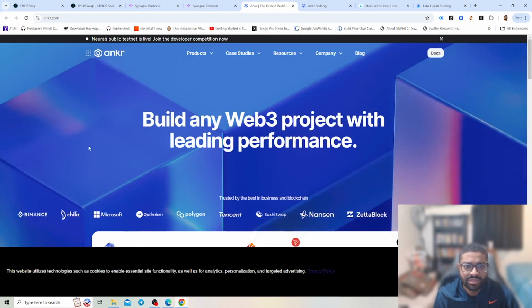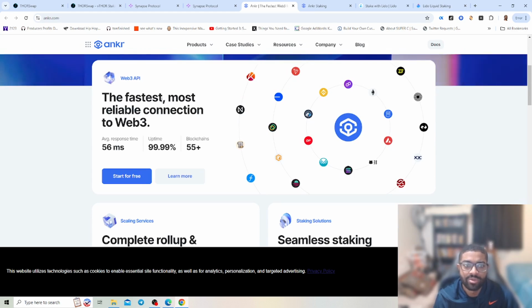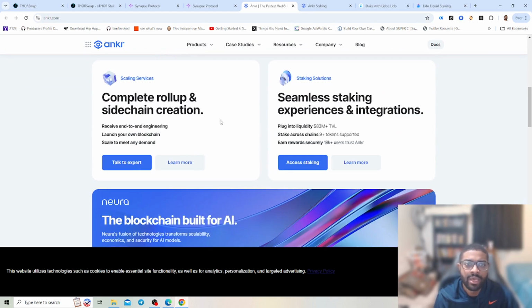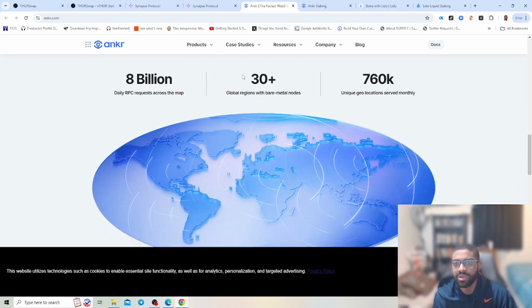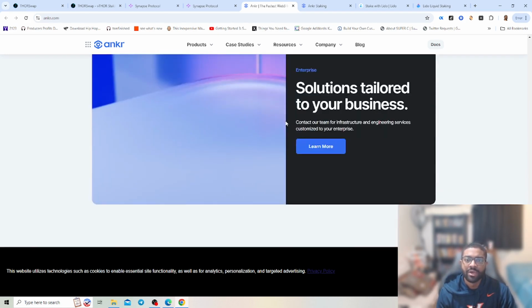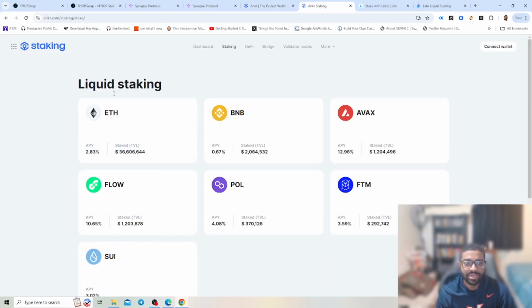And then Ankr is just another one. Building Web 3 projects with leading performance, the most fastable, reliable connection to Web 3, complete roll-up and sidechain connections, seamless staking experiences and integrations. So a world-class DePIN to power your projects, over 8 billion requests, 30 plus global regions, over 760K on the geographical. So it's just so many ones you can follow, and then you can get into some liquid staking on there.